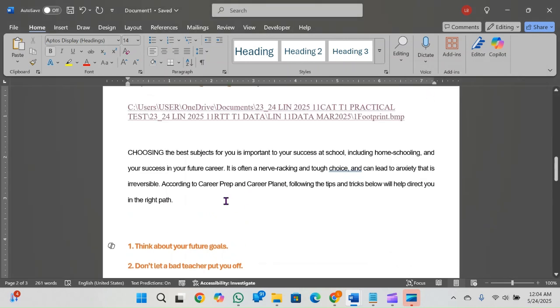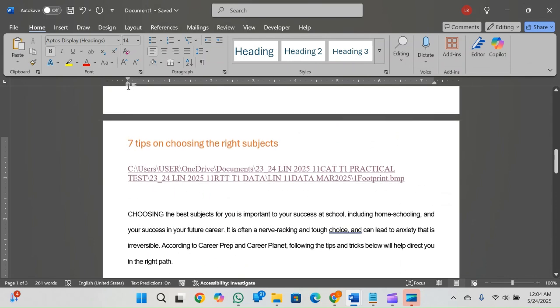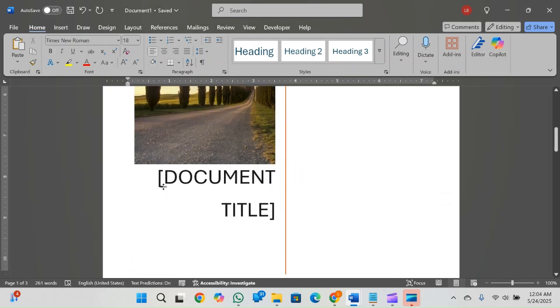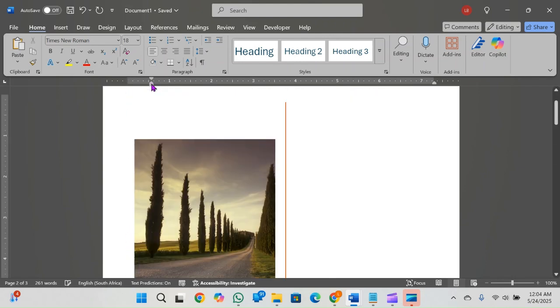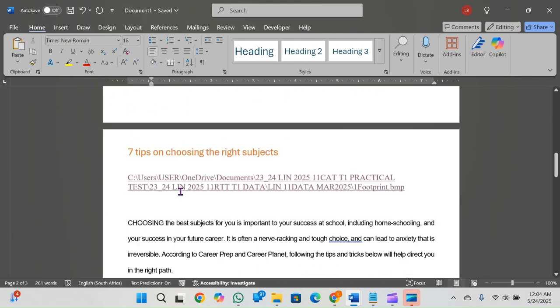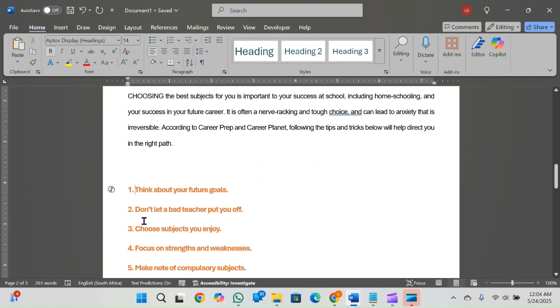You can also use your ruler and adjust the document or the content. If you place your cursor there, I maybe want this to be spaced up a little bit more. Click on that. So you can adjust your content with the ruler as well. Okay, so just adjust it like that.